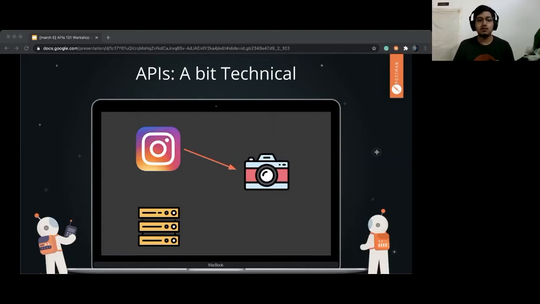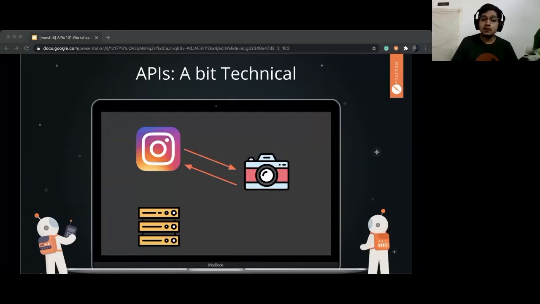It actually calls a hardware level API, which requests access to the camera. Once the camera is not busy, it is available, it hands over its access to Instagram, and then Instagram locks in and says, okay, I'm going to click a lot of photos, a lot of videos, and so on. And once you click a photo, it is then available on the Instagram interface.